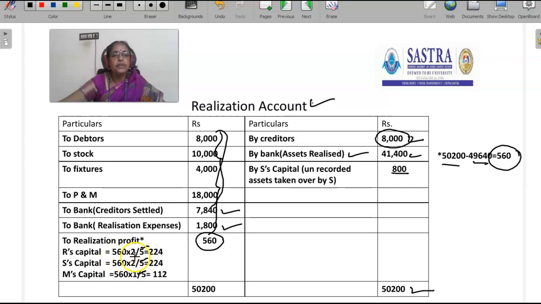So 560 into 2 by 5 is 224 rupees. 560 into 2 by 5 is 224 rupees. 560 into 1 by 5 is 112 rupees. So the realization profit is credited to R's capital, 224 rupees; 224 rupees is credited to S capital account, and 112 rupees is credited to M capital account.